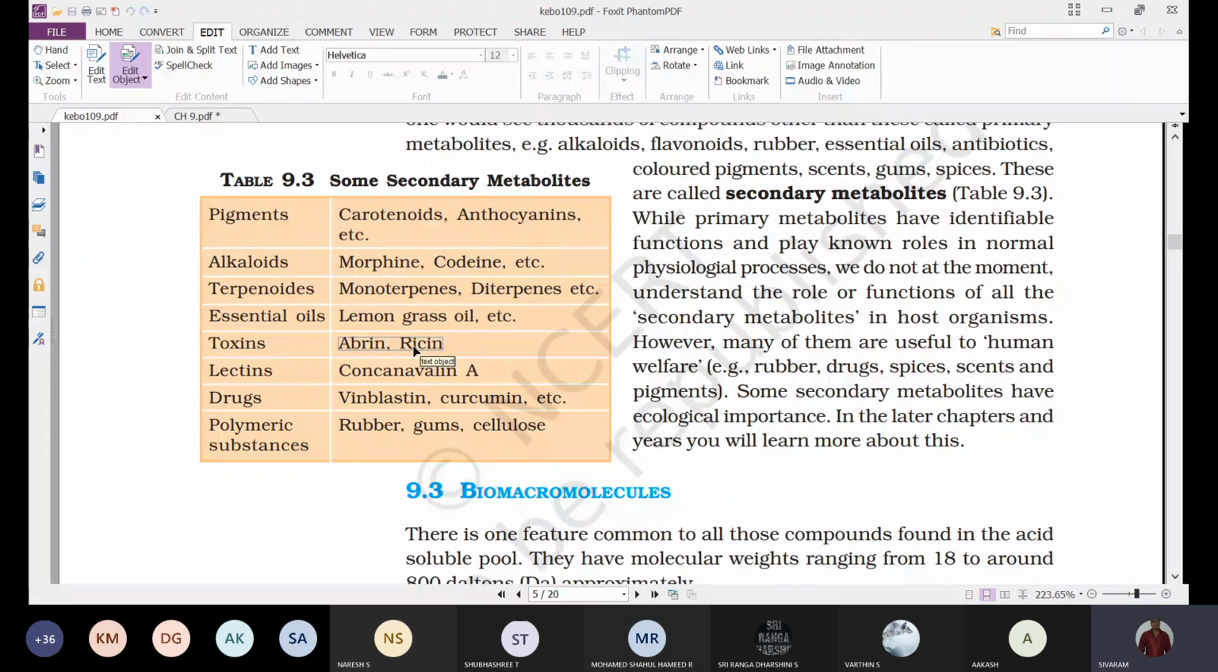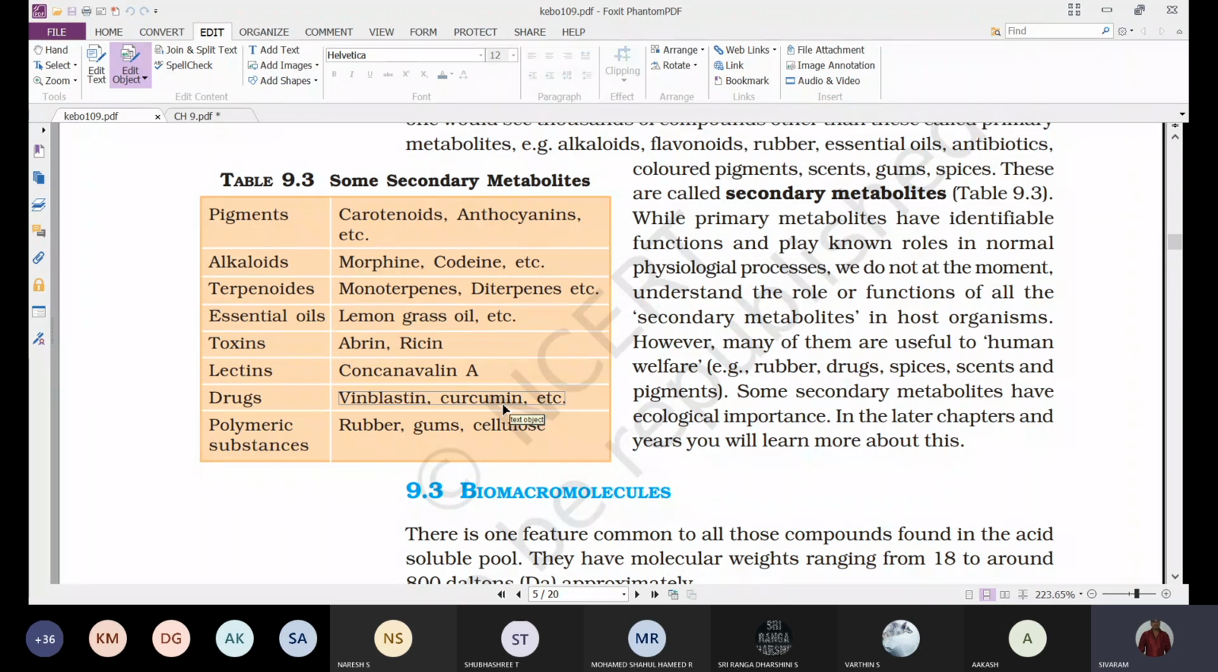And next, lectins like concanavalin A. Then drugs, that means some are used for medicinal purposes: vinblastine, curcumin. Curcumin means turmeric. This turmeric we generally use as an antiseptic. Why are we using it as an antiseptic? Because it consists of a chemical substance called curcumin. This curcumin is an antibiotic.